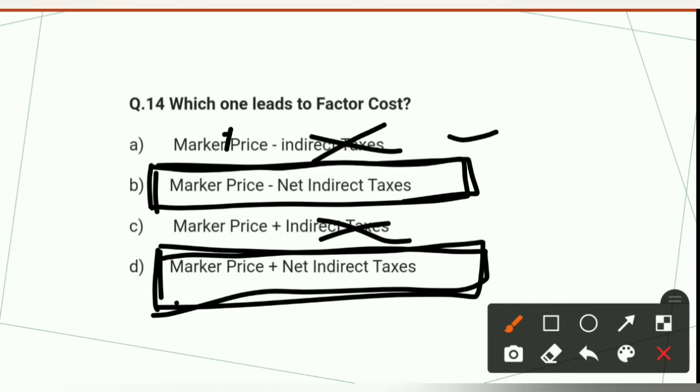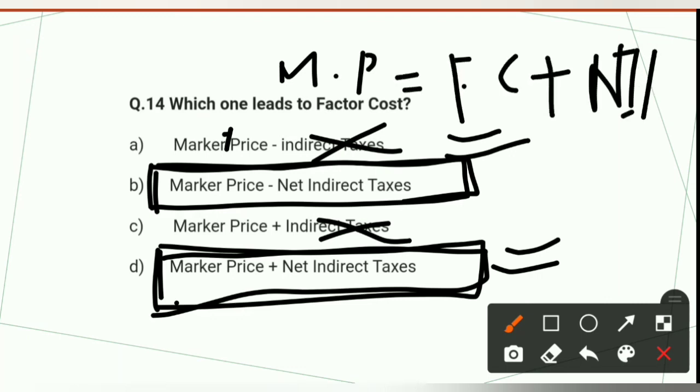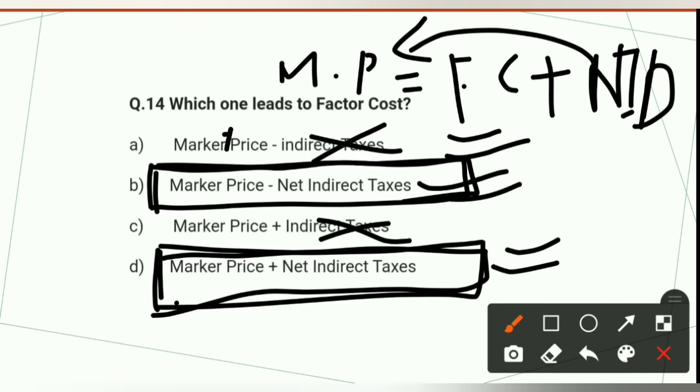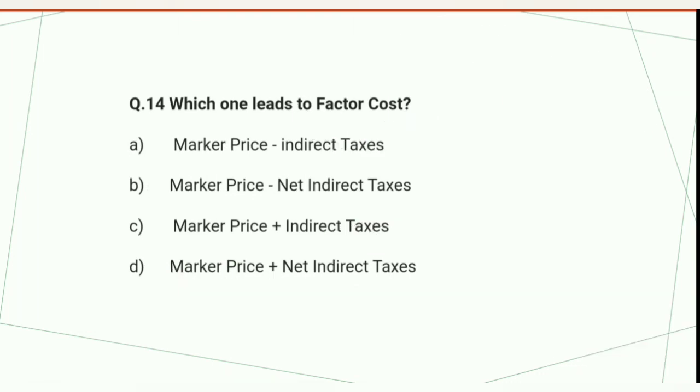So from these two options, the right option. See here, market price is equal to factor cost plus net indirect taxes. So factor cost, if we will transfer this to here, market price minus net indirect taxes is equal to factor cost. So option number 2 is correct option. That means D option is also wrong. Market price minus net indirect taxes is equal to factor cost.